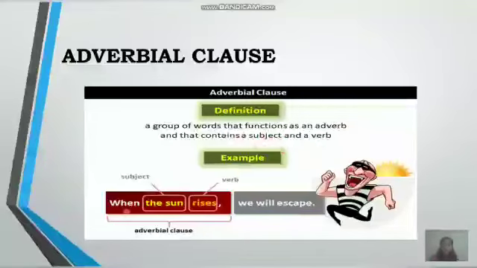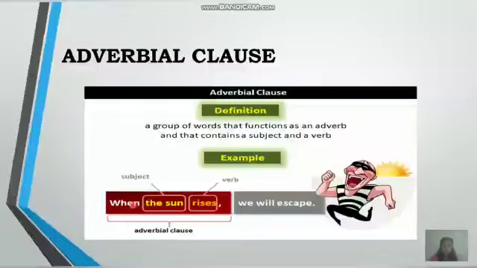Now look at this example. When the sun rises, we will escape. So this part of the sentence, when the sun rises, is called an adverbial clause. When will we escape? When the sun rises.